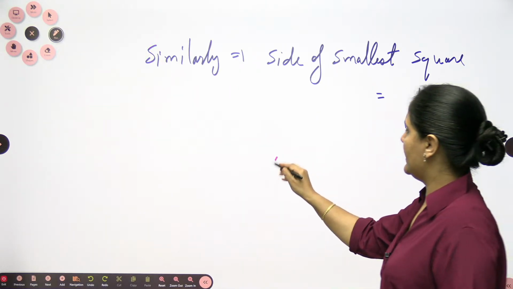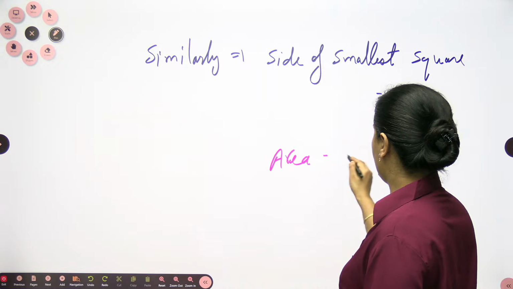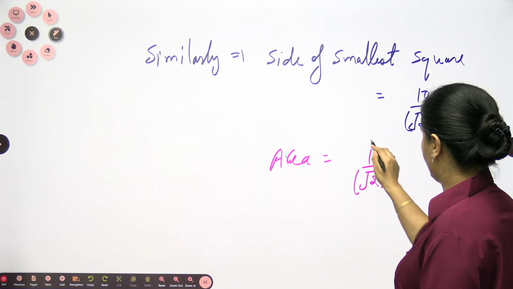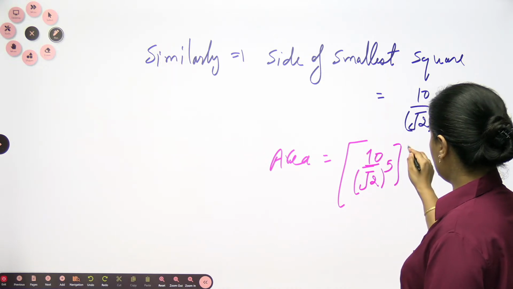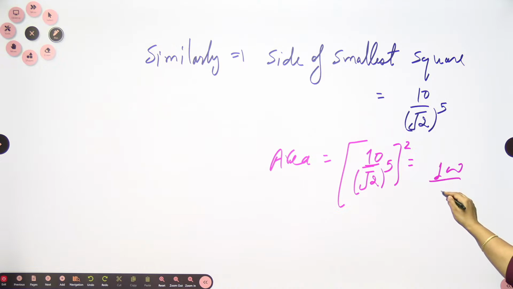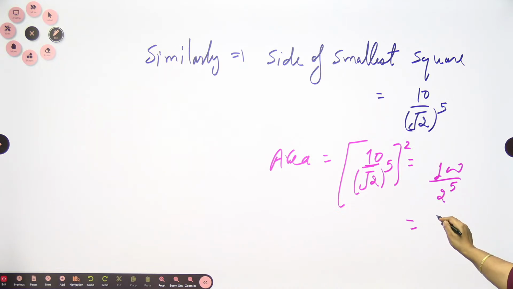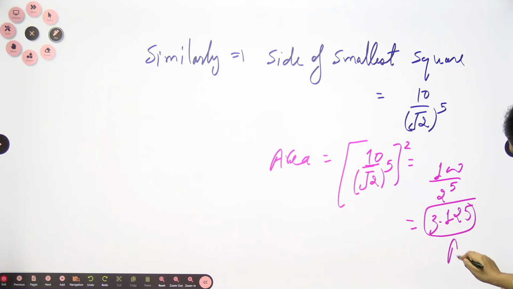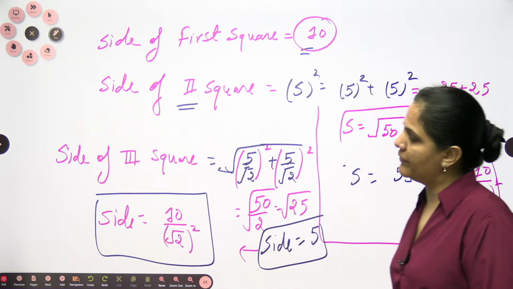If you are looking for the area, the area will be 10 by root 2 power 5 whole square, the area of the side square only. So your area will be 100 by 2 power 5, and when you solve it, it will give you 3.125.